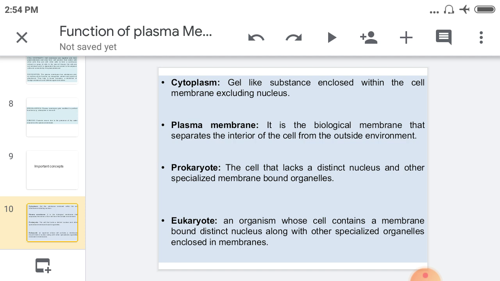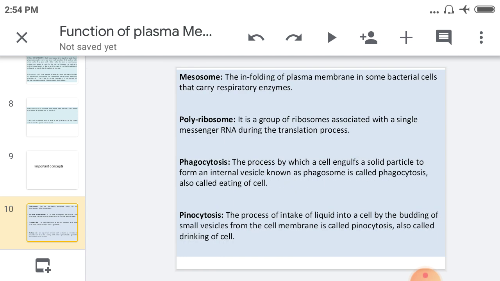Then eukaryote means what? An organism whose cells contain a membrane-bound distinct nucleus along with other specialized organelles. It means different types of organelles are present and the true nucleus is also present here. This is called eukaryotes. It means multicellular organisms are present here. An example is the plant cell and the animal cell.